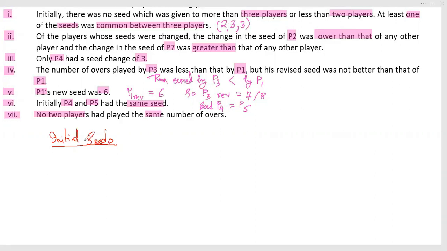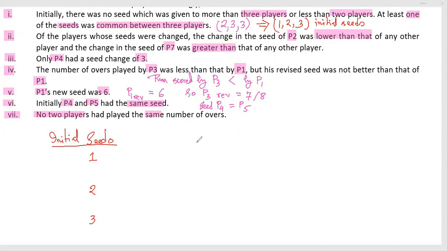Considering that initially there would be only 3 seeds, 1 to 3, it will lead that 1, 2, 3 would be the initial seeds. So can I write it down? Initial seeds 1, I don't know how many people, 2 and 3. This way I have written initial seeds.